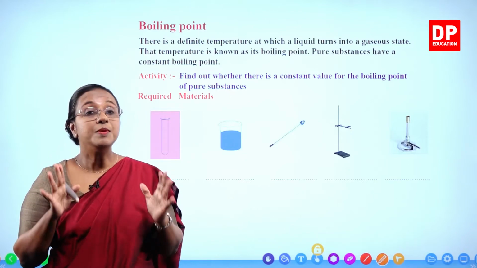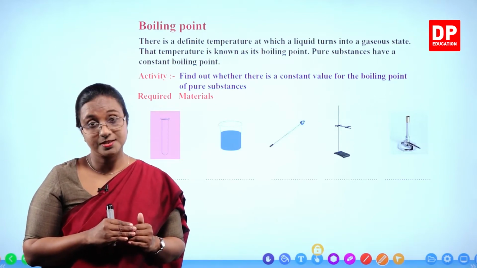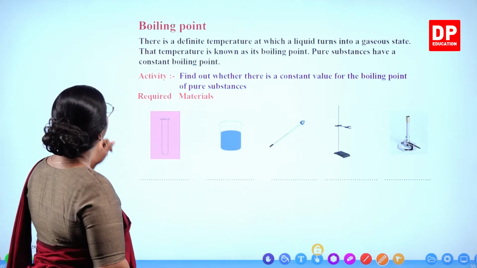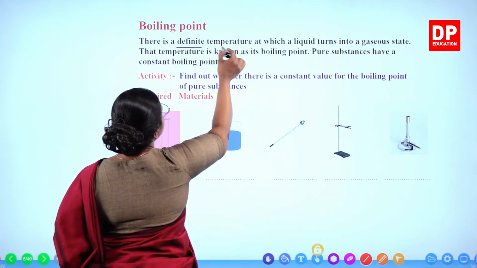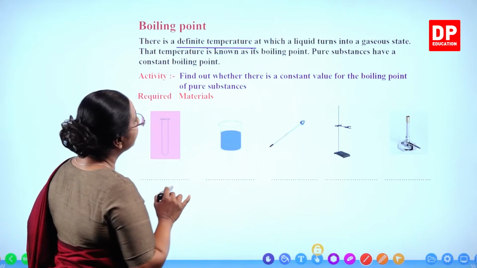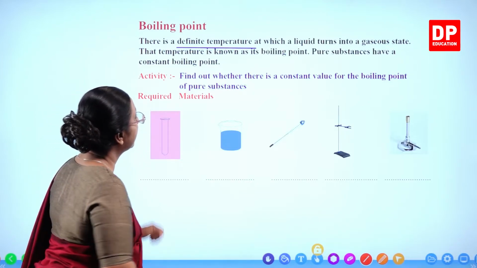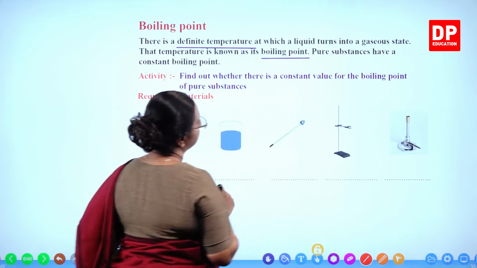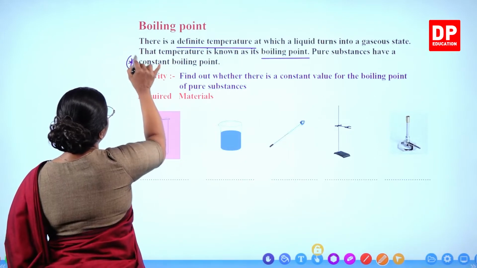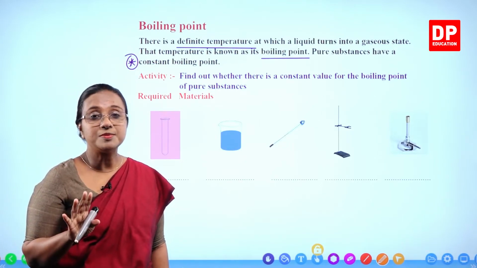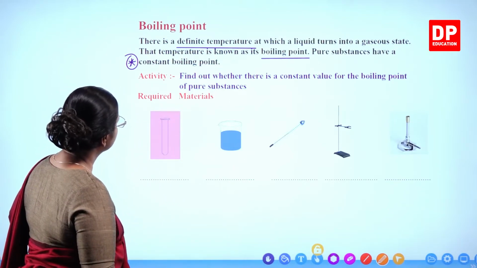So again, pure substances have fixed or constant boiling points. Boiling point: there is a definite temperature, very important, at which a liquid turns into a gaseous state. That temperature is known as its boiling point. And you can see pure substances have a constant boiling point. Very important. Pure substances have a constant boiling point. Then we have the activity.